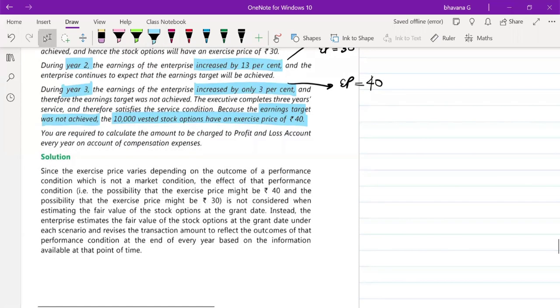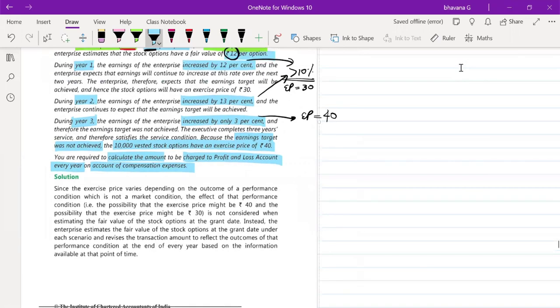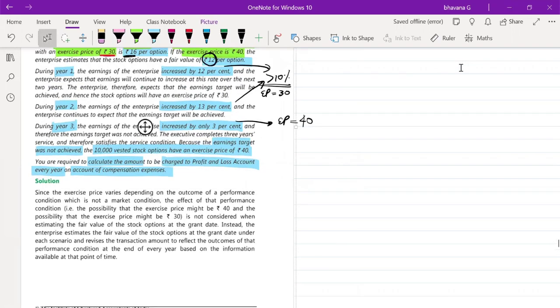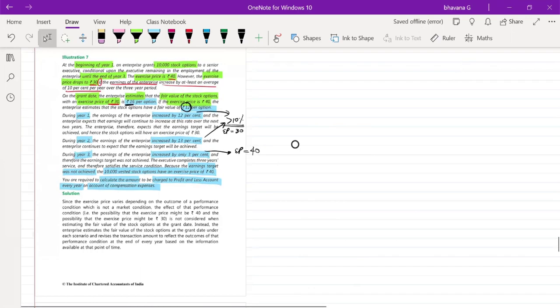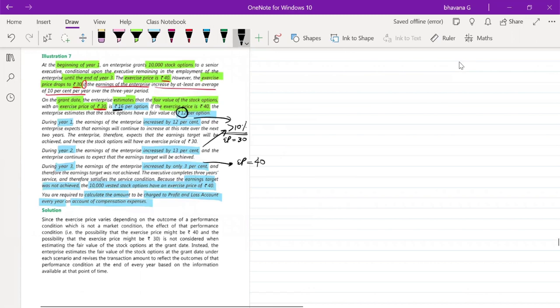You are required to calculate the amount to be charged to profit and loss account every year on account of compensation expenses. So they have told you to find out how much will be the ECE and how much ECE will be transferred to P&L every year. Okay, so let's find out. The term is just 3 years, year 1, year 2, year 3. So how will you find out?